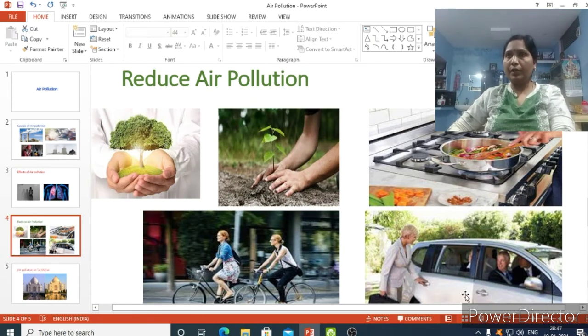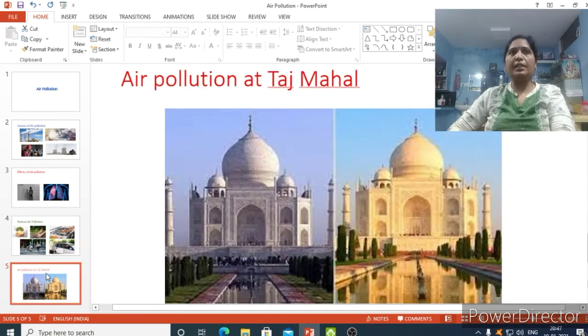So that's called carpooling. So we should use carpooling, go by bicycle for nearby distances, plant more saplings, take care of the trees, and use gas stoves instead of earthen chulas. These are the steps that, when we follow, we can reduce air pollution.